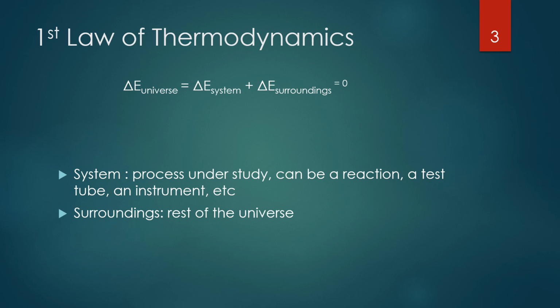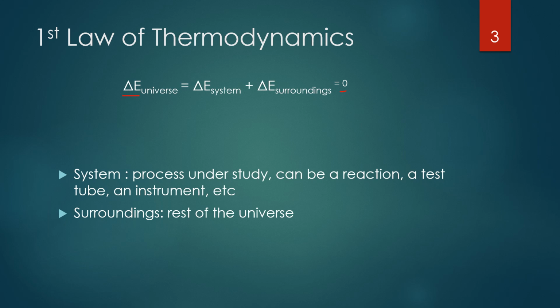Let's look at the first law of thermodynamics a little more closely and apply an equation to it. So the first law of thermodynamics stated that energy cannot be created or destroyed. It only changes from one form to another. So in this equation that we have shown here, we have delta E of the universe. So delta E, delta meaning change in. So anytime you see that little triangle, it means change in this course. So the change in the energy of the universe is going to equal 0. Why? Because we just said energy cannot be created or destroyed. So the total change in energy must equal 0.